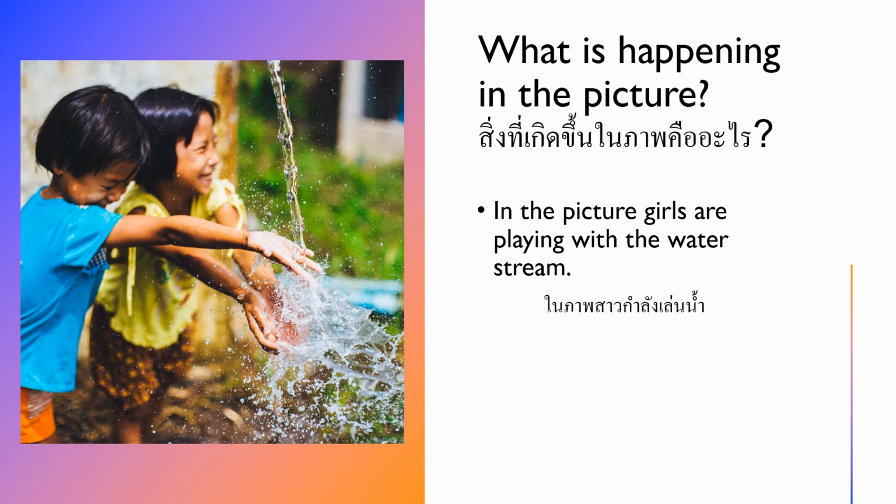I hope you will understand. In the picture, girls are playing with the water stream. This picture is about these two girls playing in the water.